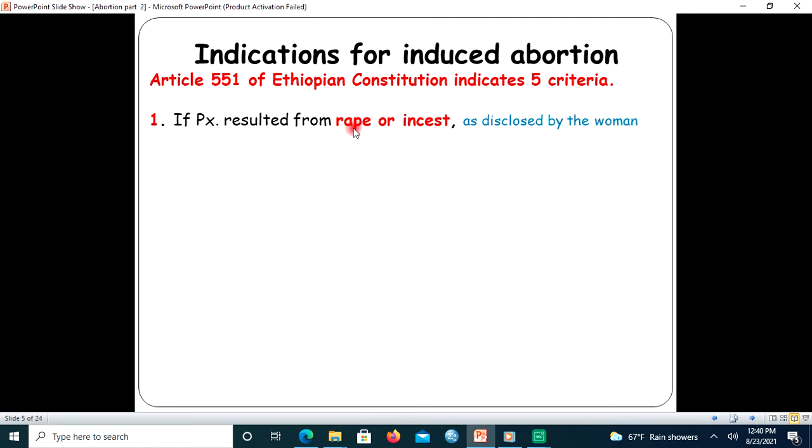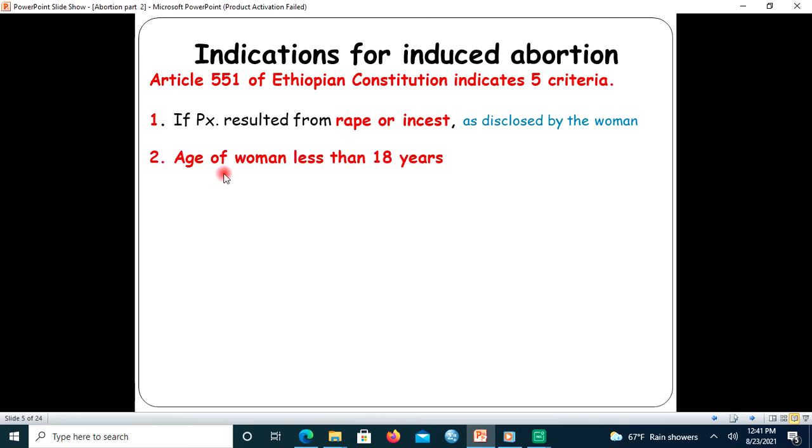When we say rape, it is forceful sexual intercourse without the consent of the woman. And when we say incest, it may be with or without consent, but it results from close relatives. In this case, the woman's report that the pregnancy resulted from rape or incest is enough. You, the healthcare provider, have no need to investigate it any further.